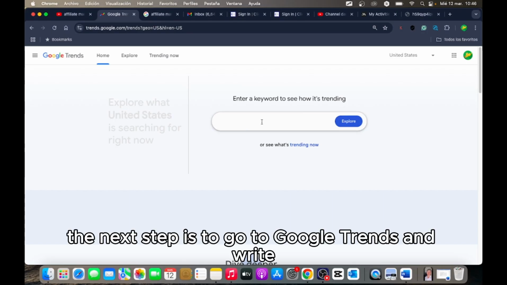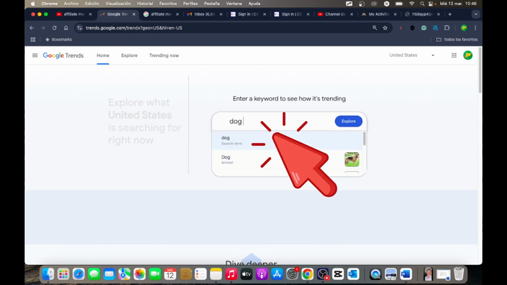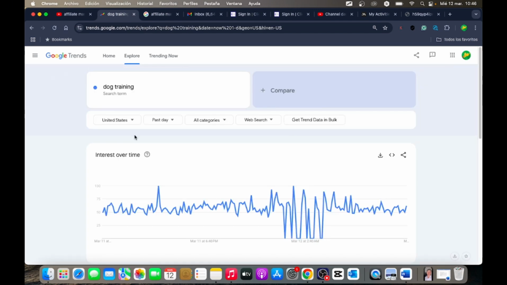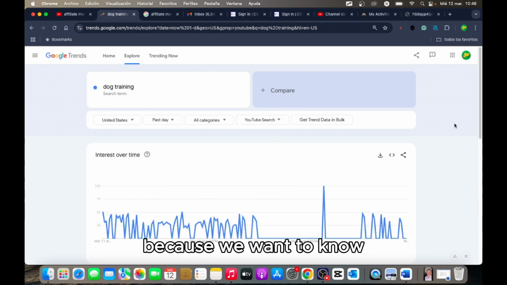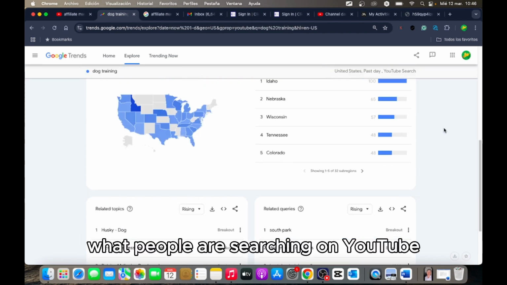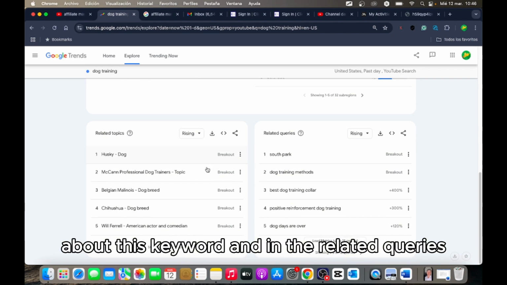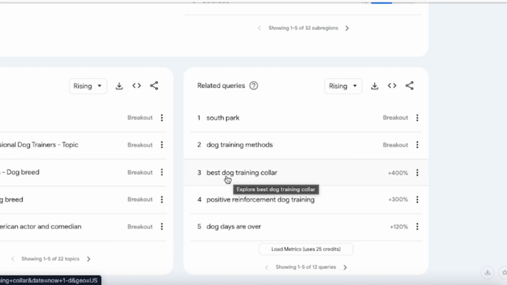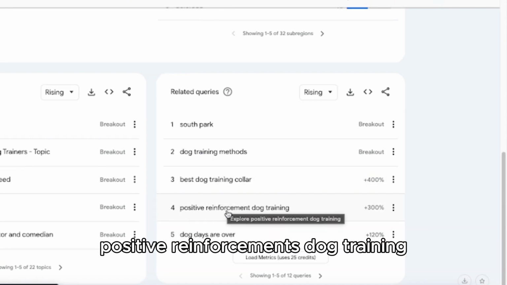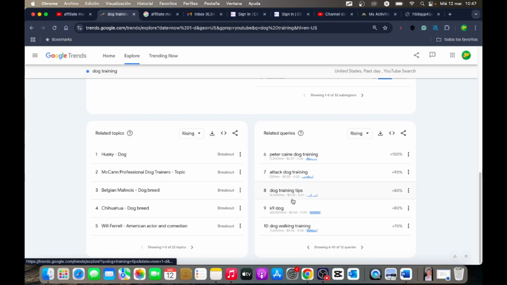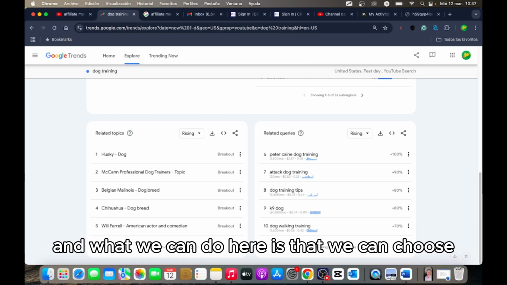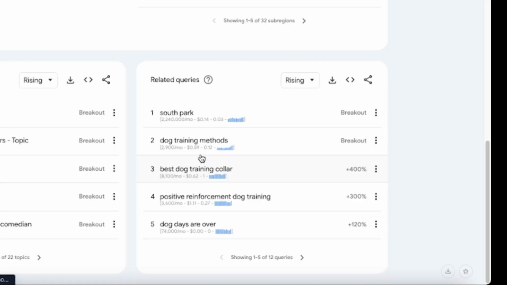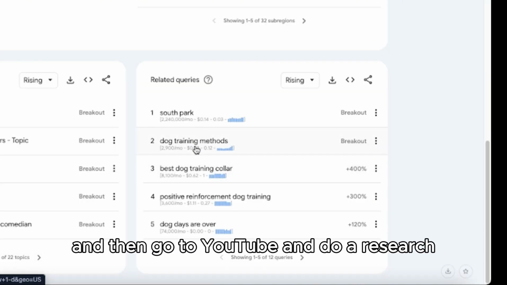The next step is to go to Google Trends and write dog training. We're going to choose United States for the past day and YouTube search, because we want to know what people are searching on YouTube for this keyword. In the related queries, you can find dog training methods, best dog training collar, positive reinforcement dog training, and dog training tips. What we can do here is choose any of these keywords and then go to YouTube and do some research.